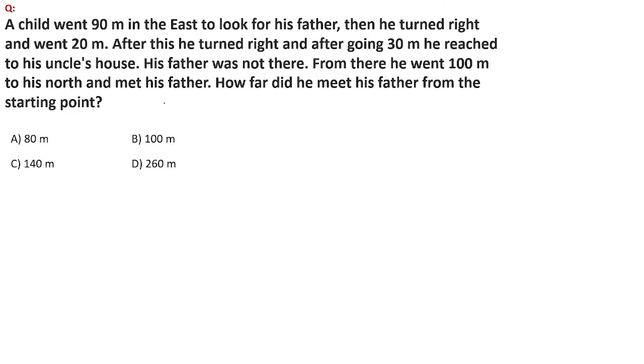Moving ahead. A child went 90 meters in the east to look for his father. Then he turned right and went 20 meters. After he turned right and after going 30 meters, he reached his uncle's house. His father was not there, so he went 100 meters to the north and met his father. Now this question is quite big, but this is a very easy question. First of all, again, draw the reference diagram.